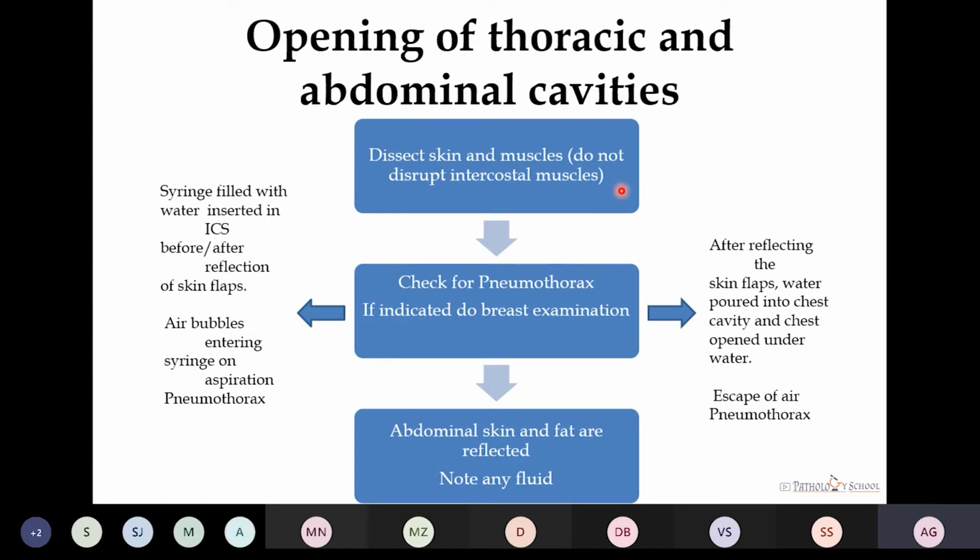If there is any history of breast pathology, then there should be a detailed examination of the breast, which is done after removing the skin flaps from the inner side. After that, the abdominal skin and fat are reflected, and we note the presence of any fluid. We note down its volume, the color and appearance, and we collect the fluid for the biochemical, cytological, routine microscopy, and for the microbiological examination.